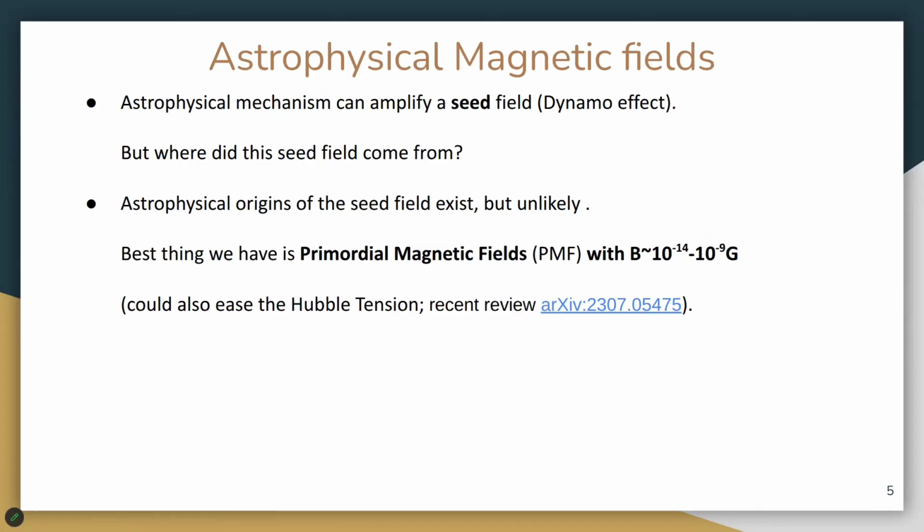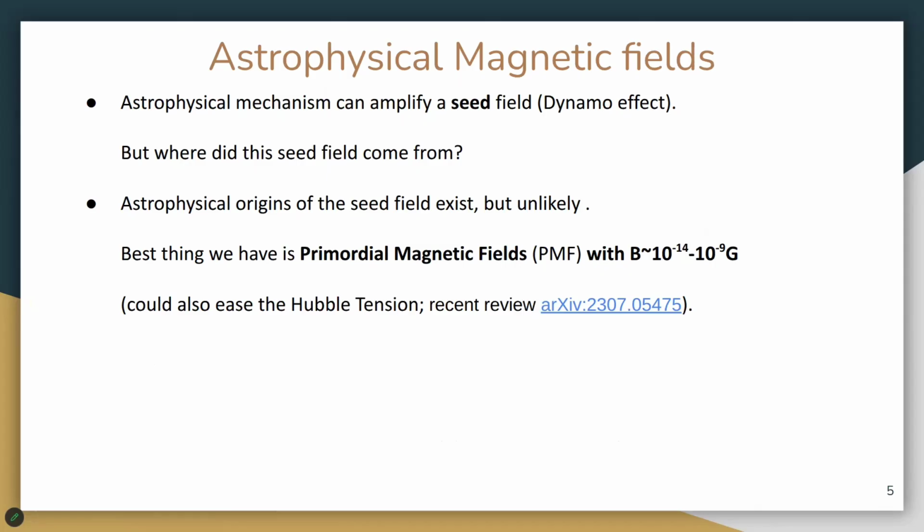So the most likely scenario is that these magnetic fields originate from the primordial universe, what is called primordial magnetic fields. This is expected since the primordial universe was a plasma full of charged particles, so the presence of a PMF is kind of natural. Also, it has been shown in several works that the PMFs can help in easing the Hubble tension. So adding to another motivation why to study these PMFs.